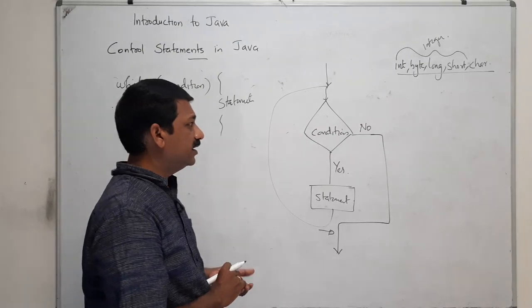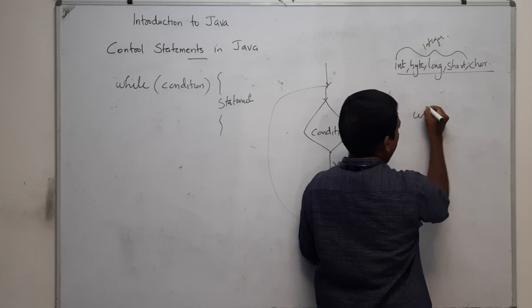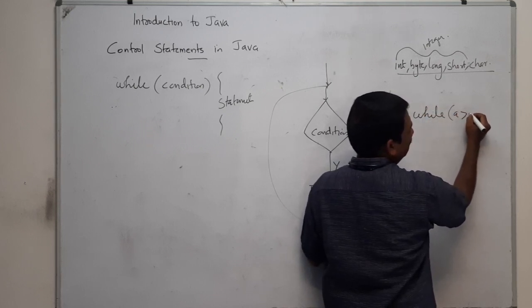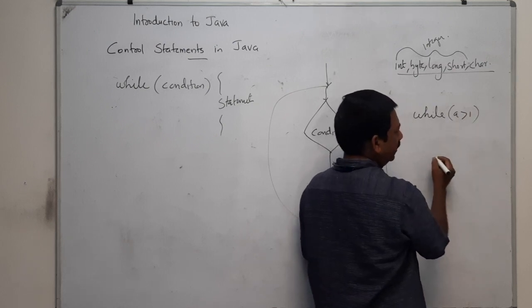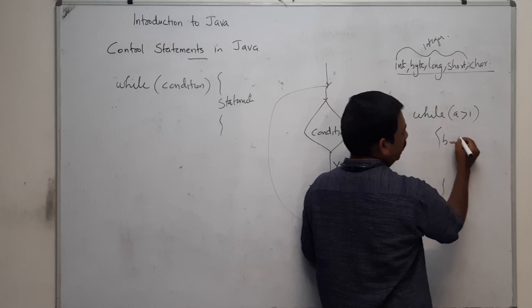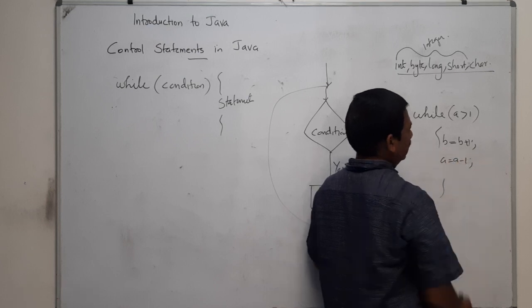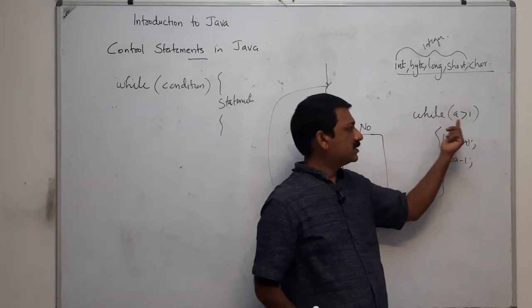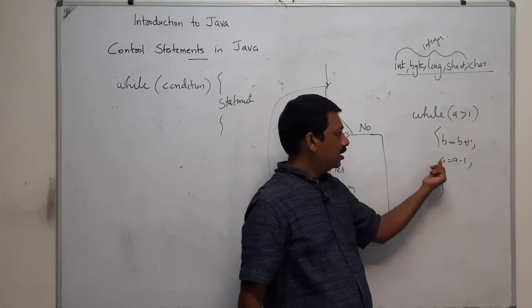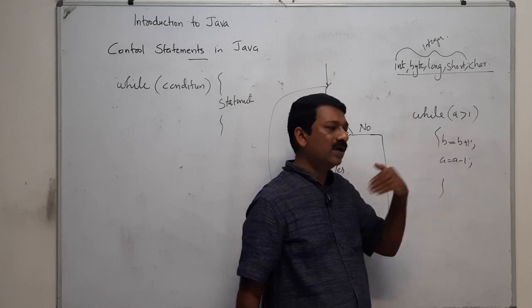Okay, that is while. For example, you can have a statement like while a greater than 1, with b equal to b plus 1 and a equal to a minus 1. That means if the value of a is greater than 1, then b is assigned b plus 1 and a is assigned a minus 1. That means keep on decrementing a.